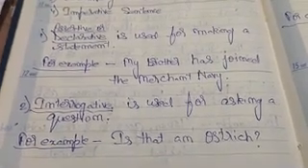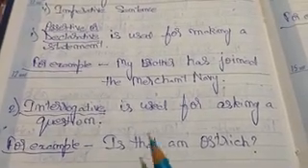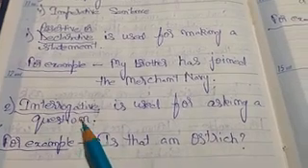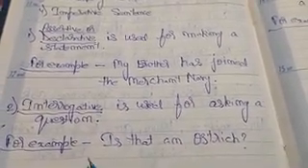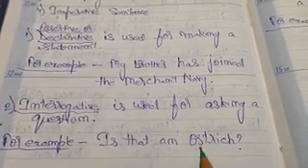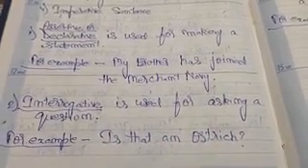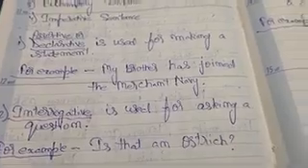Now come to the interrogative sentence. The second part is interrogative. Interrogative is used for asking a question. For example, is that an ostrich? This is the question. Okay.